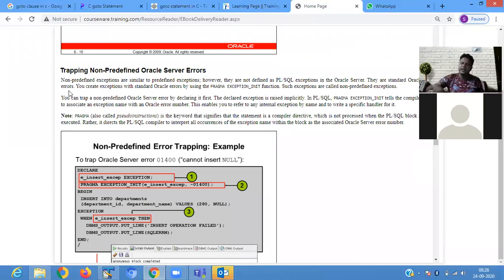Non-predefined exceptions are similar to predefined exceptions. However, they are not defined as PL/SQL exceptions in the Oracle server; they are standard Oracle errors. You create an exception for a standard Oracle error by using the PRAGMA EXCEPTION_INIT function. Such exceptions are called non-predefined exceptions. You can trap a non-predefined Oracle server error by declaring it first. The declared exception is raised implicitly. In PL/SQL, PRAGMA EXCEPTION_INIT tells the compiler to associate an exception name with an Oracle error number, so it is giving you the exception name.